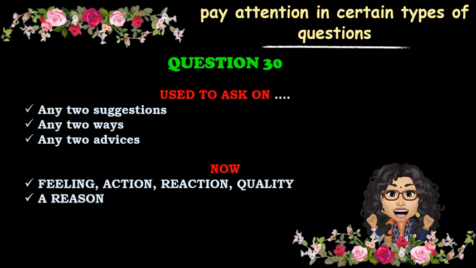They ask for feeling, action, reaction, quality, and a reason. When the given reason is not clear, the first part of the question is also not awarded marks. So here you either get 2 marks or 0 marks. There is no 1 mark. When you give an answer, make sure it's clear and justifies the first part of the question.